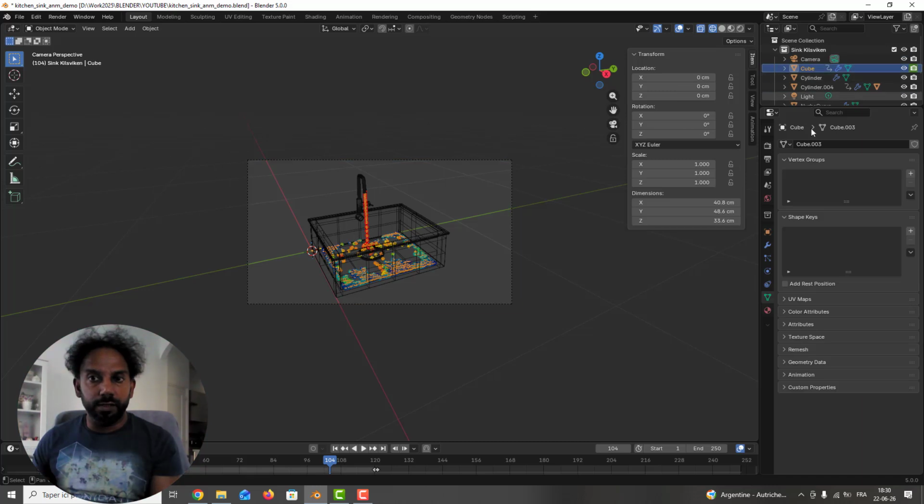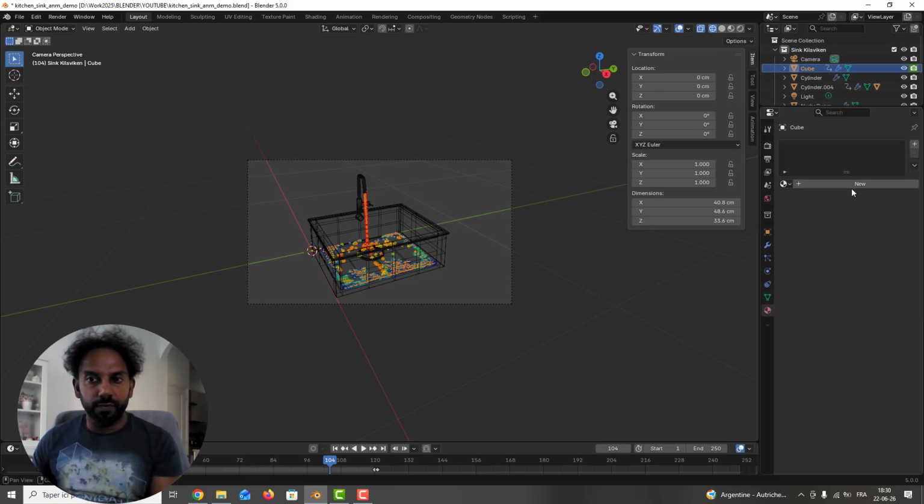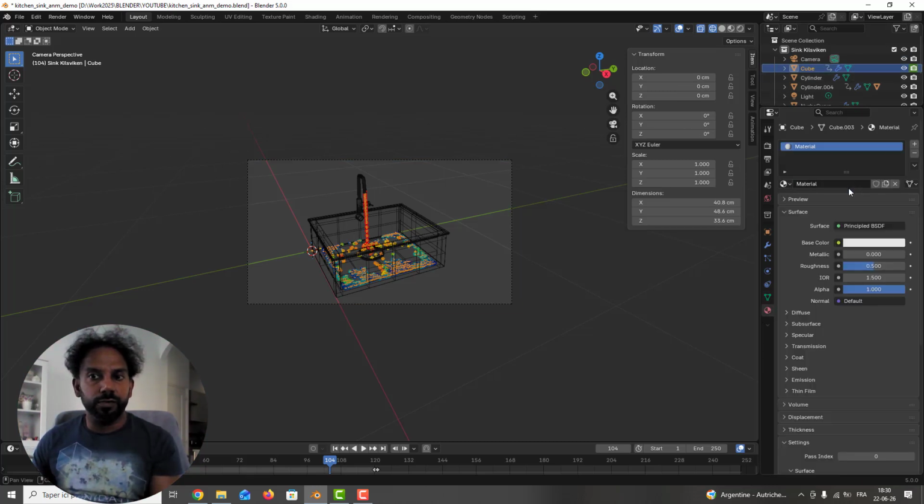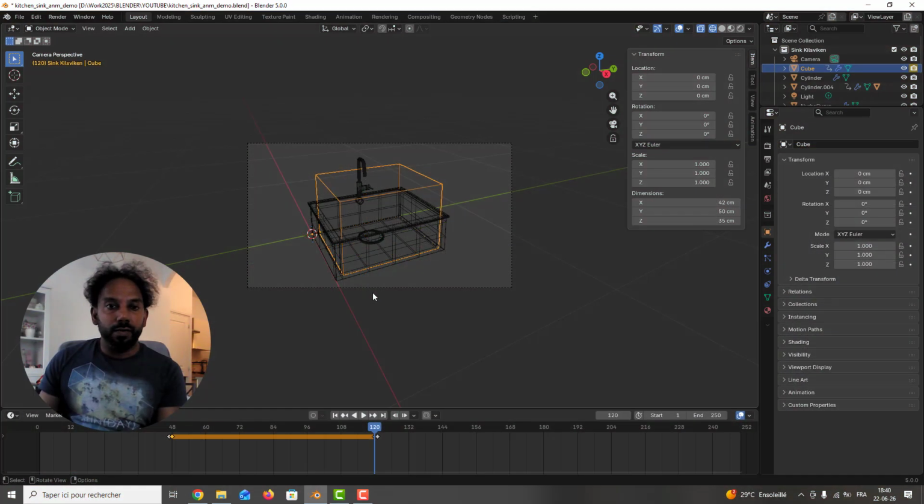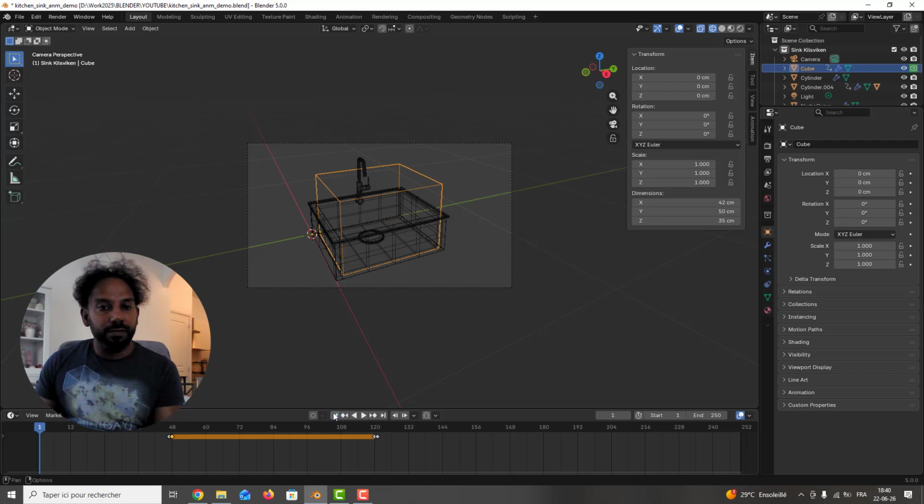On the domain, you can also put a material for the water. So I create a new one. And I will just put the transmission to 1, because it's transparent, and the roughness to 0. And when everything is done, you can go to the first frame and you can calculate the animation.